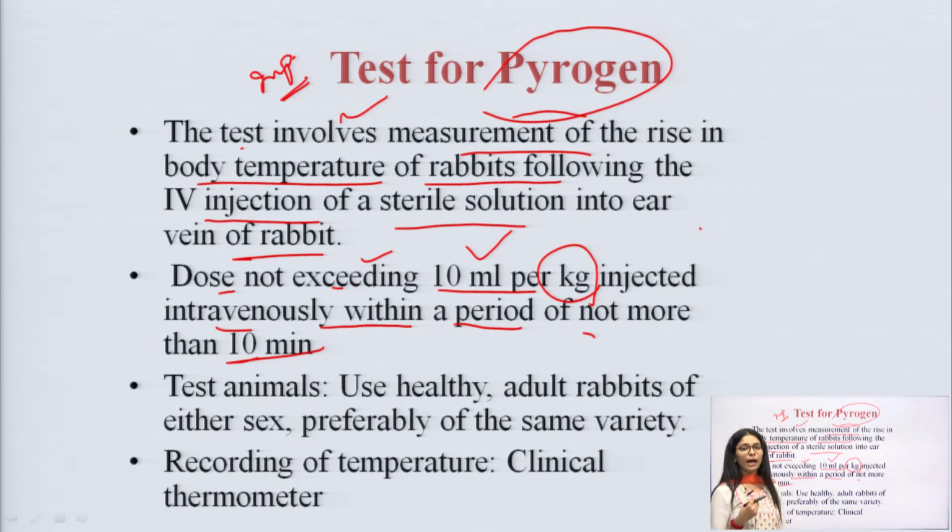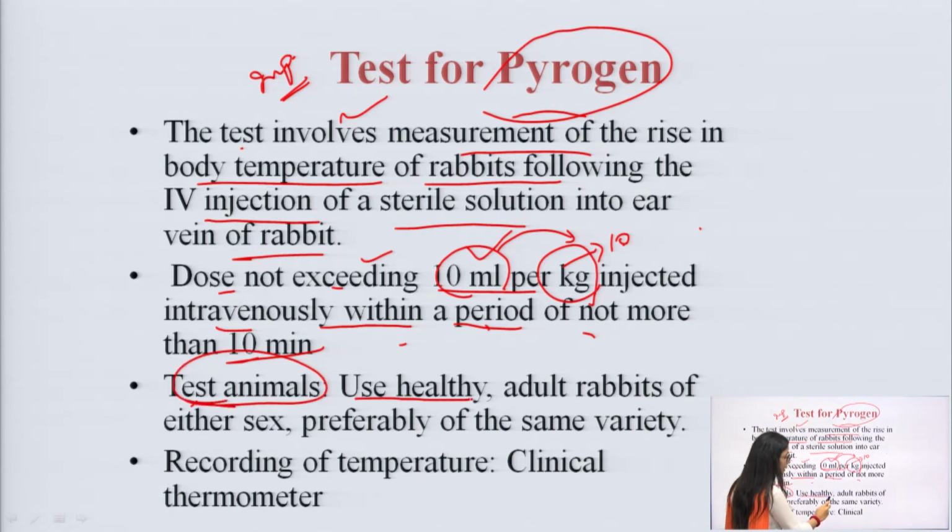Okay. So, we have to inject 10 ml per kg based upon the weight of the rabbit. It can be a 5 kg rabbit, 7 kg rabbit, 10 kg rabbit. As per the weight of the rabbit, we administer the particular amount of parenteral product. For example, I made a parenteral product of diclofenac, or any other product. I have to make sure I inject 10 ml per kg. If the rabbit is around 10 kg, then 10 ml per kg is around 100 ml, like that. We transfer as per the weight of the particular rabbit. Test animals: use healthy animals, number 1 point, that is very important.